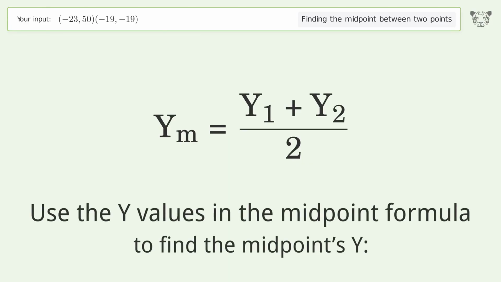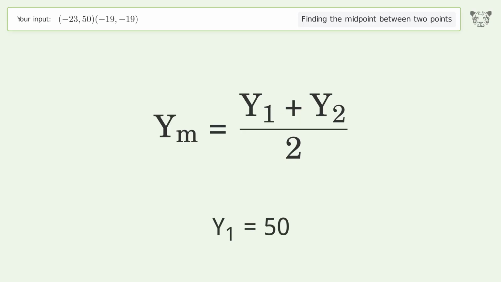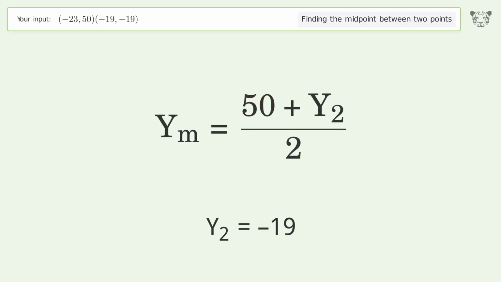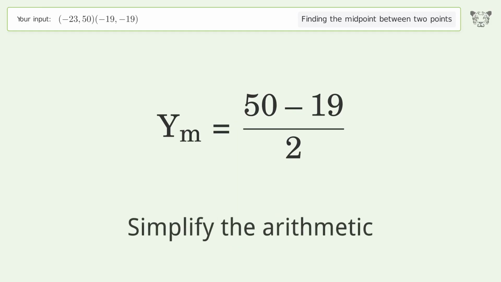Use the y values in the midpoint formula to find the midpoint's y. y1 equals 50. y2 equals -19. Simplify the arithmetic.